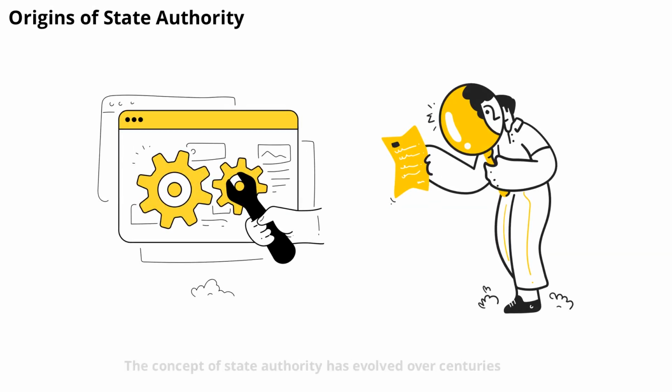The concept of state authority has evolved over centuries. Historically, authority was often held by monarchs or tribal leaders. Over time, as societies grew more complex, formal governments emerged to manage larger populations and territories. Today, state authority is usually established through constitutions, laws, and democratic processes, giving legitimacy to those who govern. This evolution reflects humanity's ongoing effort to create order and stability in society.